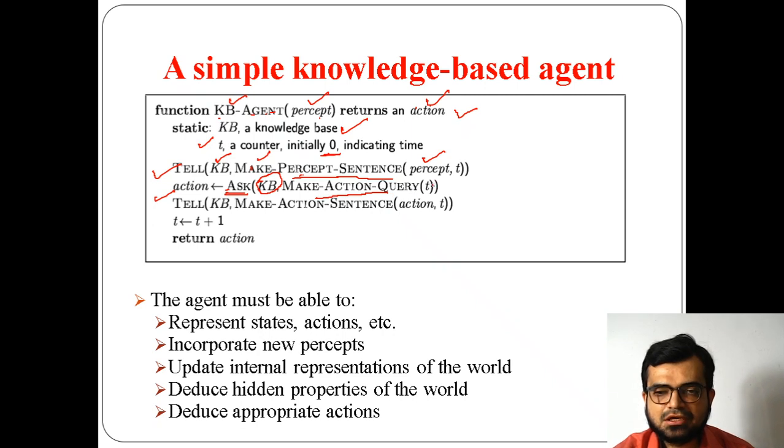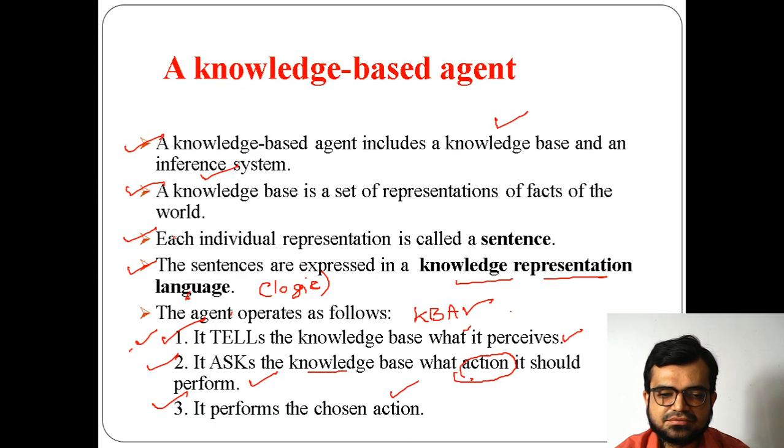For the given query, what action is best suited? And who will ask? The knowledge base agent will ask the knowledge base to select an appropriate action. And in the third step, it performs the chosen action, the selected action.